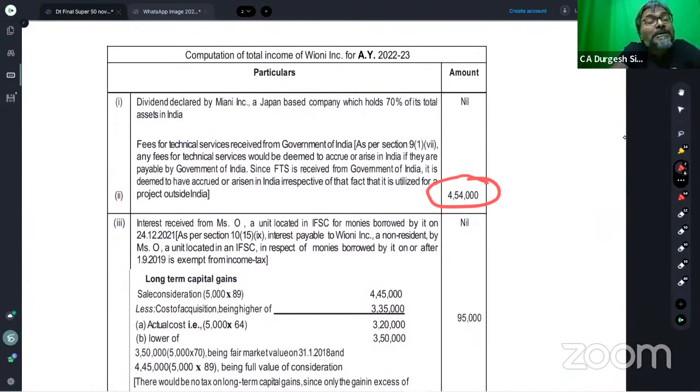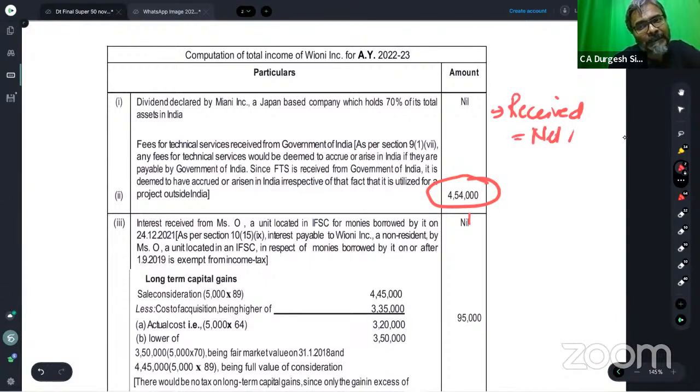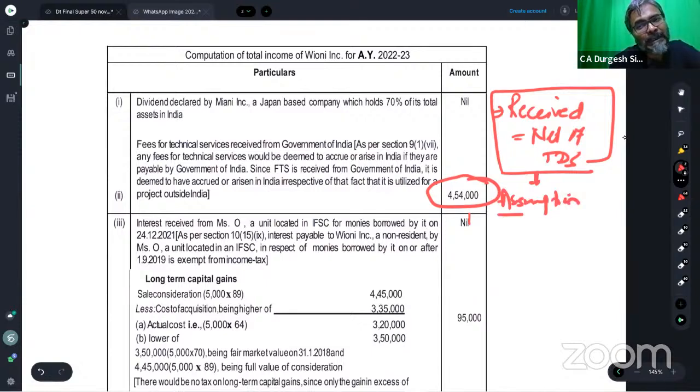So what to do then, students? You'll say, sir, in one question they are taking it on net basis and in another question on gross basis. What do we do in the examination? In the examination, students, you will do this approach. Be careful. You will go with received as net of TDS. But please be careful that you will always make an assumption, because only the assumption is going to save you in your examinations.